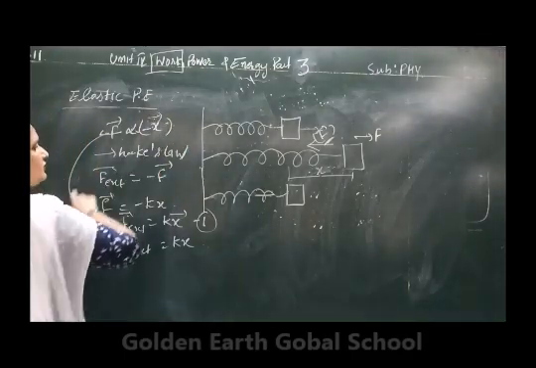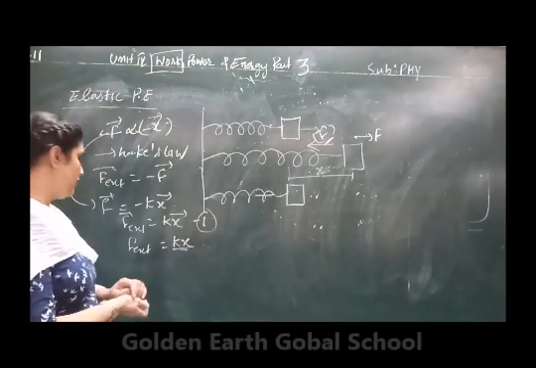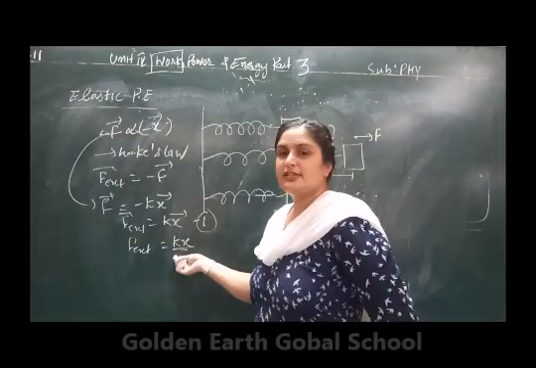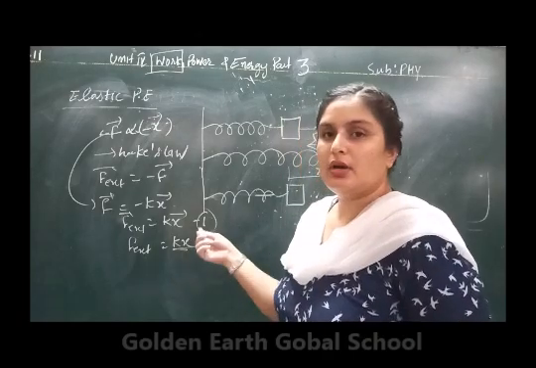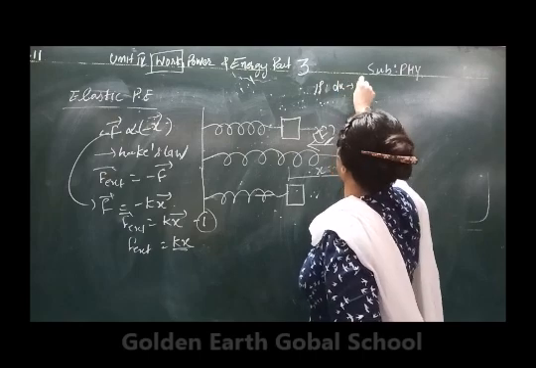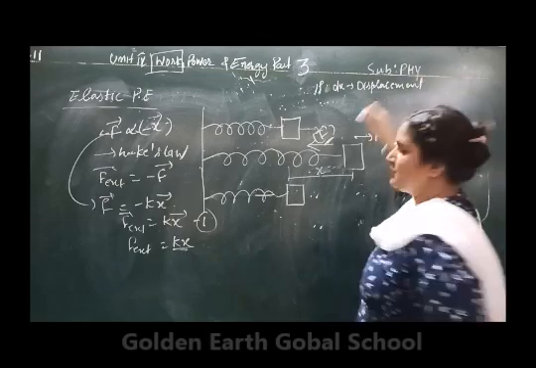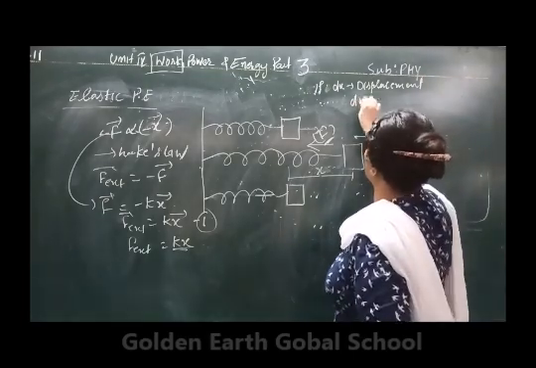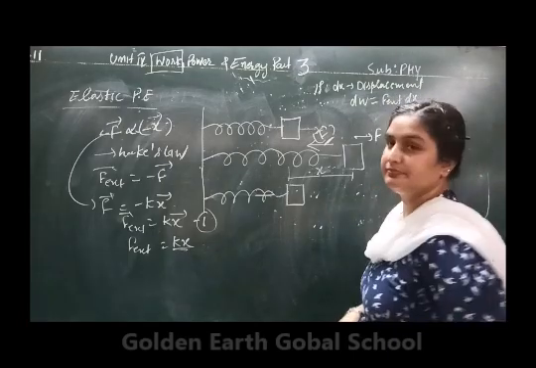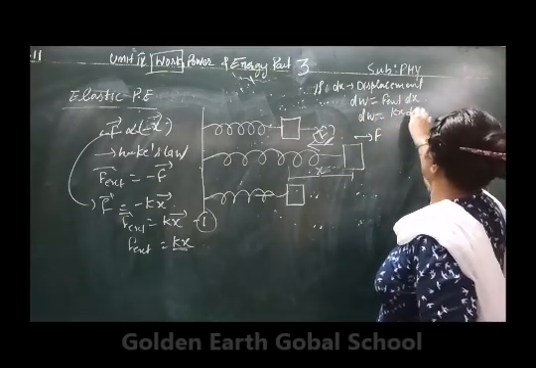Clear? Here also is the vector form, but here we are going to consider the magnitude. F external is equal to Kx. Let us suppose that by applying this force, the object covers some small displacement dx. Then the small amount of work done will be equal to F external into dx. In this case, dW is equal to Kx dx.